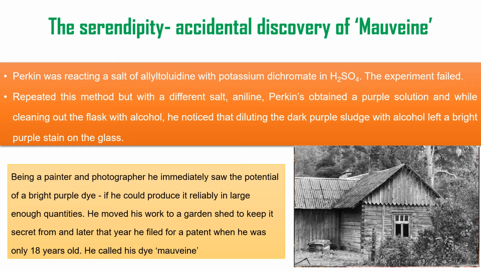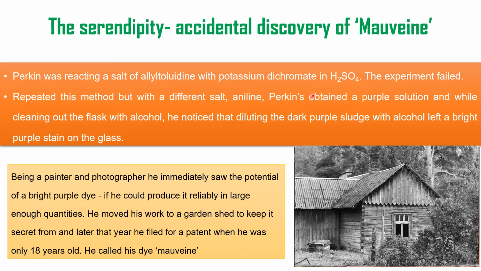So Perkin was trying hard to synthesize quinine in the lab. He was experimenting with allyl toluidine, reacting it with potassium dichromate in presence of sulfuric acid. This did not produce quinine. So he wanted to change this amine, and he decided to try aniline. When he reacted aniline with potassium dichromate in presence of sulfuric acid, again his experiment failed and he did not get quinine.